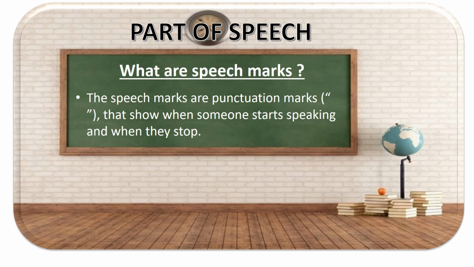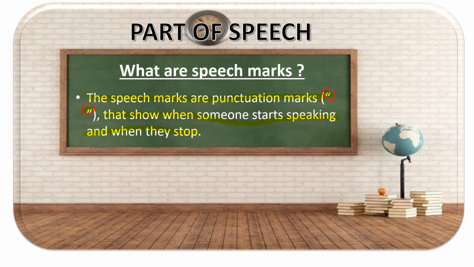Speech marks are basically punctuation marks which show when someone starts speaking and when they stop. So these marks show when they start speaking and these marks show when they end speaking. Now, when I teach my children, I always tell them that this is 66 and this is 99. It's the best way to remember speech marks. So you open with 66 and you end with 99. Although they're not actually 66 and 99, it's a good way of remembering, and that's how I teach my children.